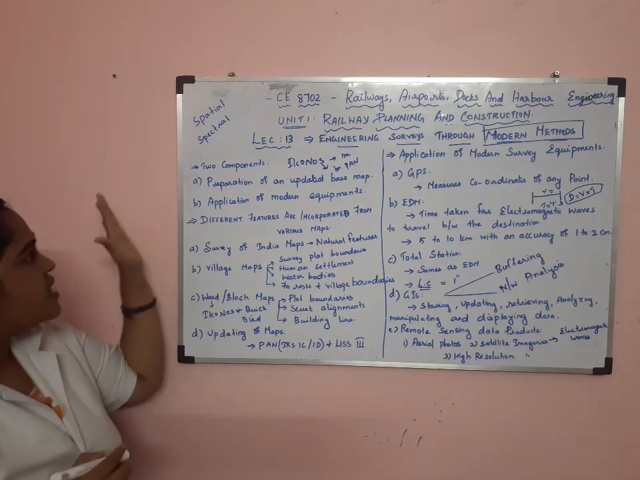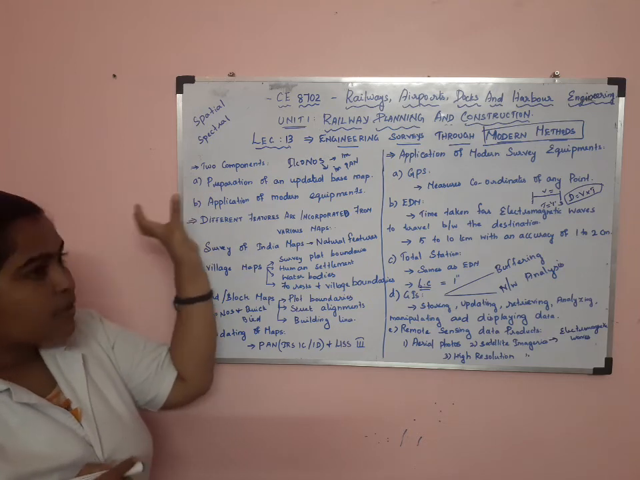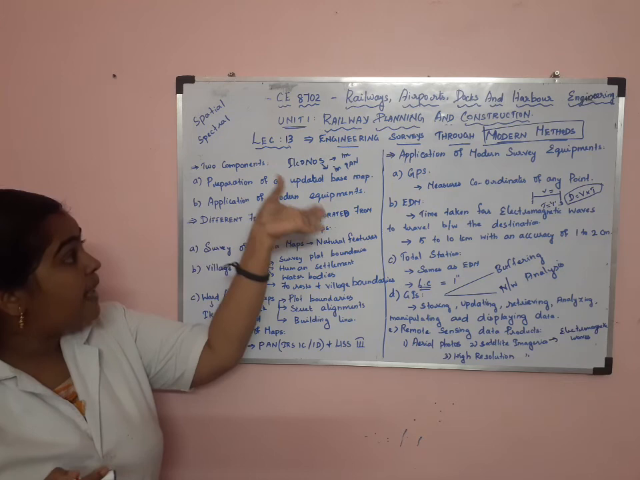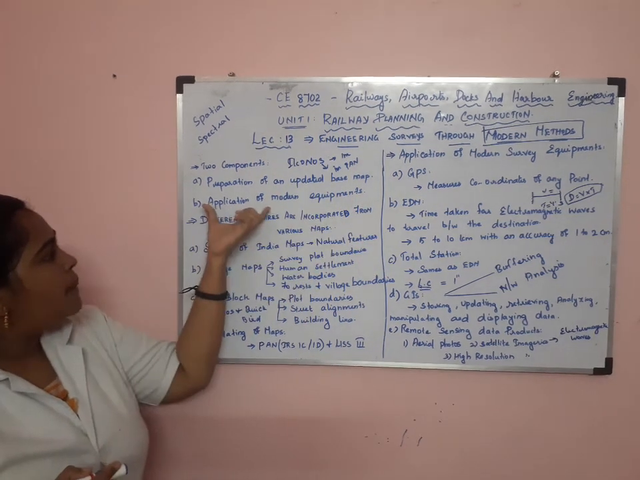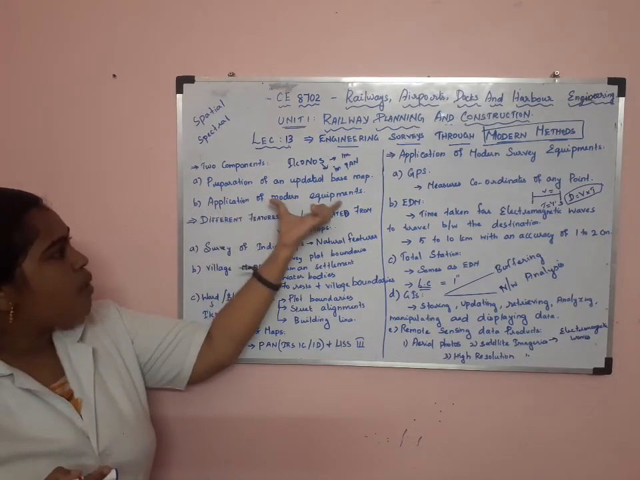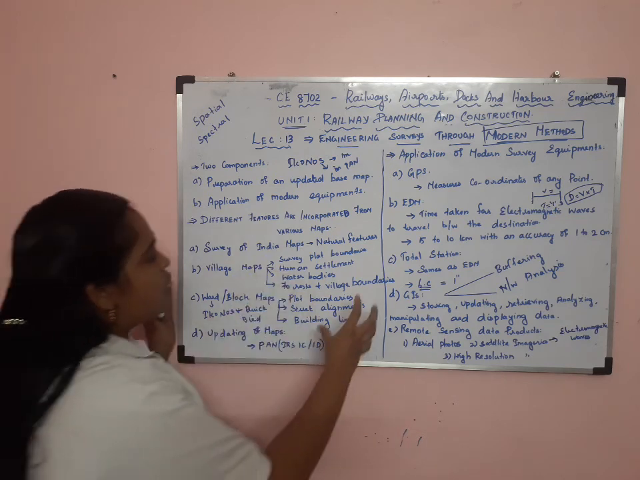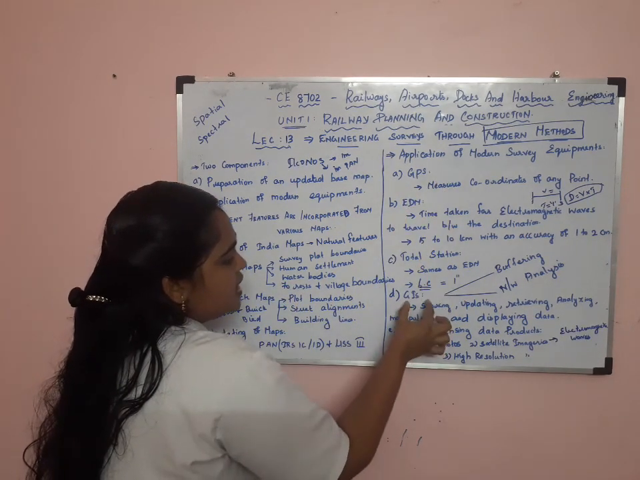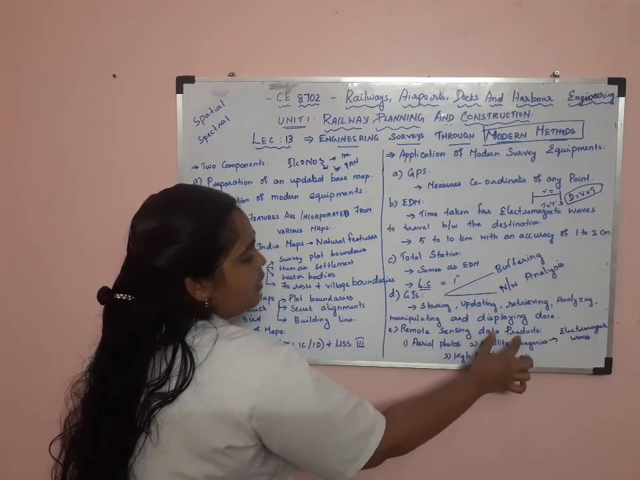So first we are using innovative techniques. After the first component, we are preparing the updated base map by applying modern equipments. What are the modern equipments? GPS, EDM, total station, GIS, and remote sensing data products.